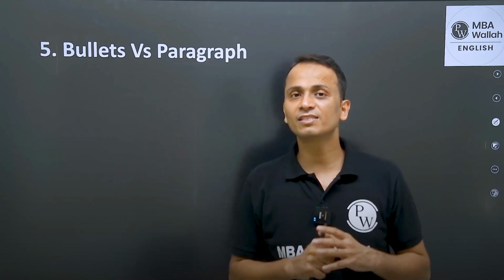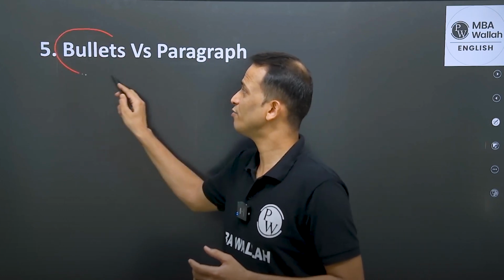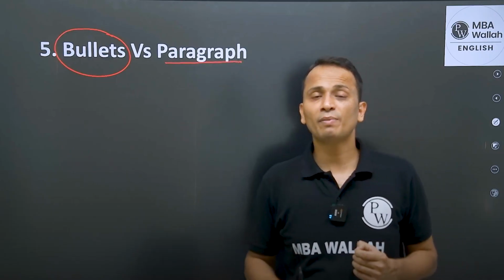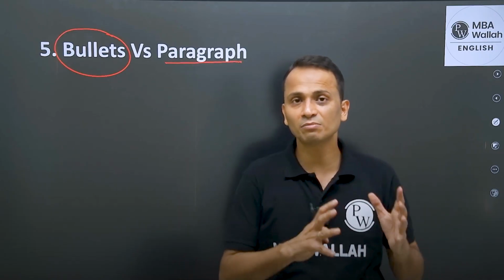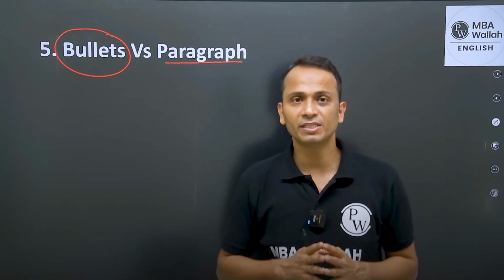Now, which one of these data is easier to handle? Obviously, the data that is in the form of bullets. Why? Because when the data is in the form of paragraph, we sometimes get fumbled while we are reading these statements, right?